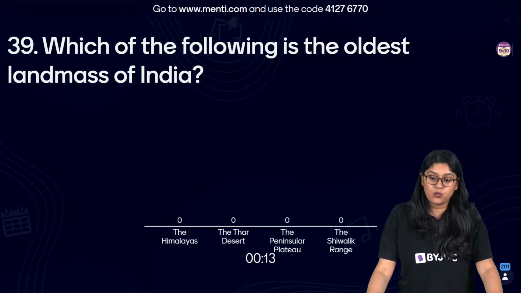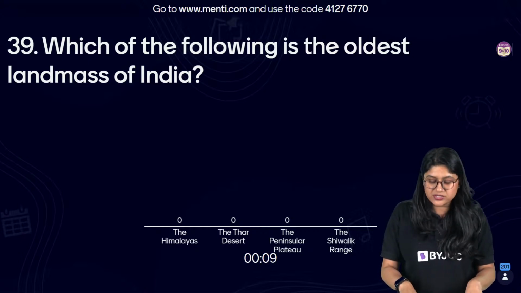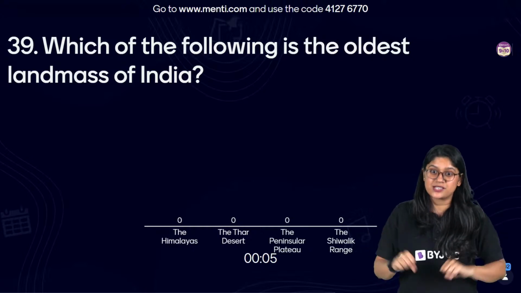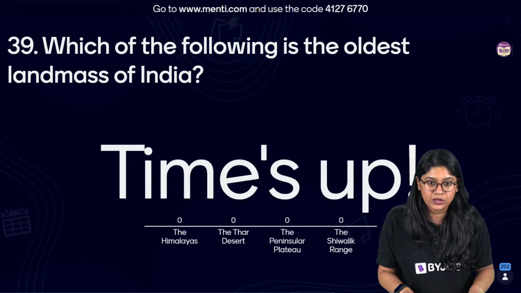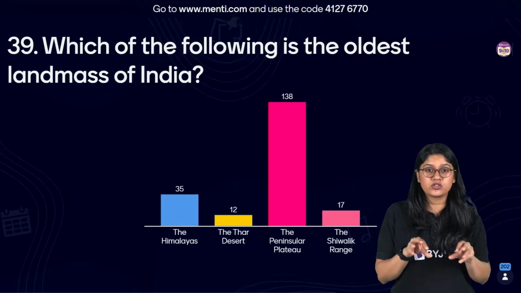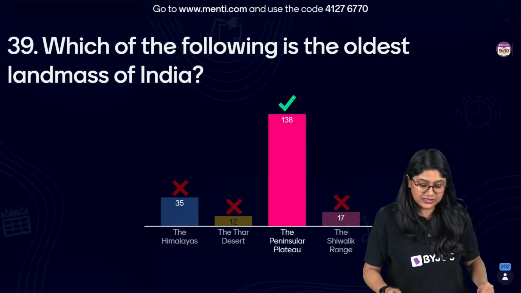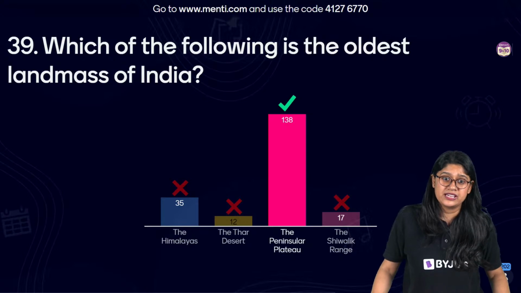See, if you want to eliminate, we can eliminate the Himalayas and the Shivalik Range because they're interconnected, right? They are the young fold mountains. So option A and option D, we can easily eliminate. What are we left with? We have the two options, and the correct answer over here is option C, the Peninsula Plateau. Very good, everyone.